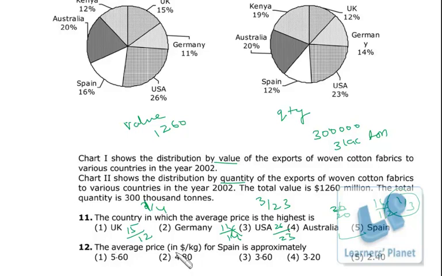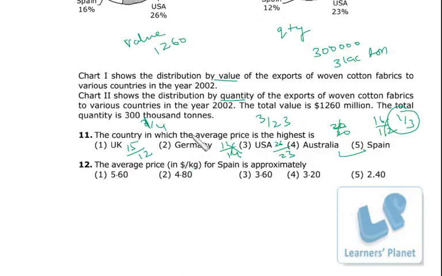The average price in dollar per kilogram for Spain is approximately, okay, Spain contribution is 16% of 1260, right? This is actually in million dollar, so 1 million is 10 raised to power 6.